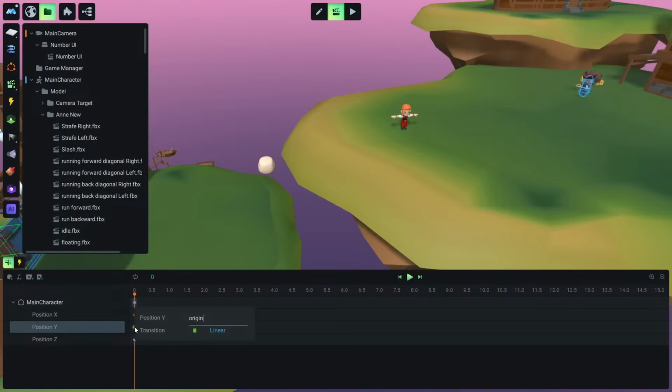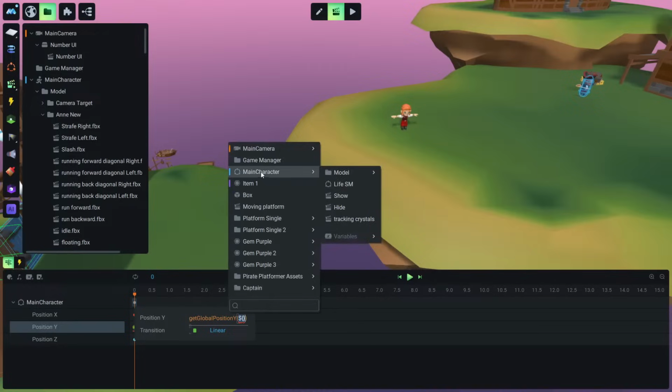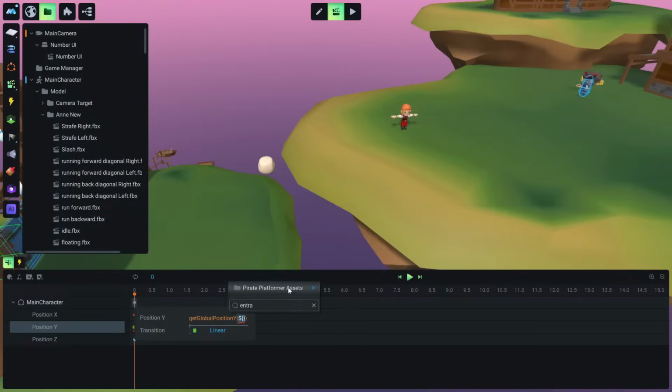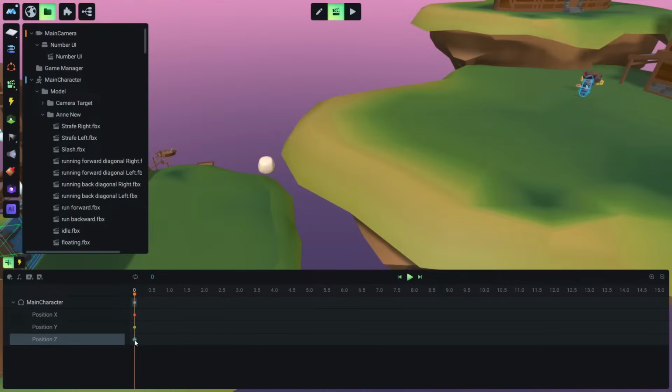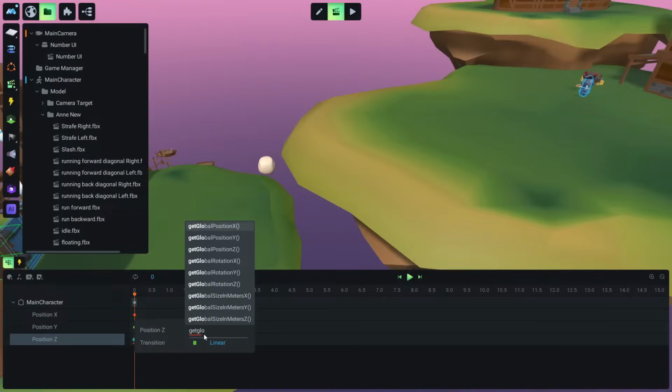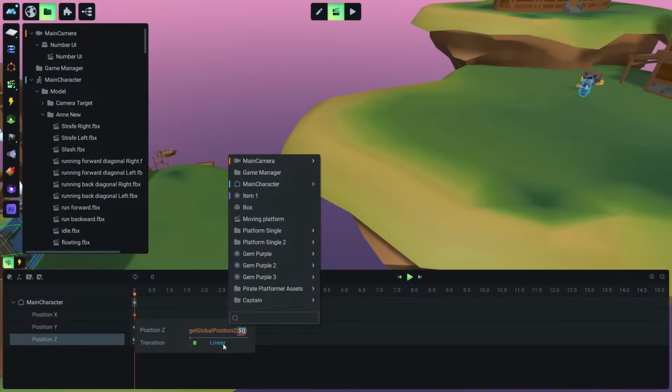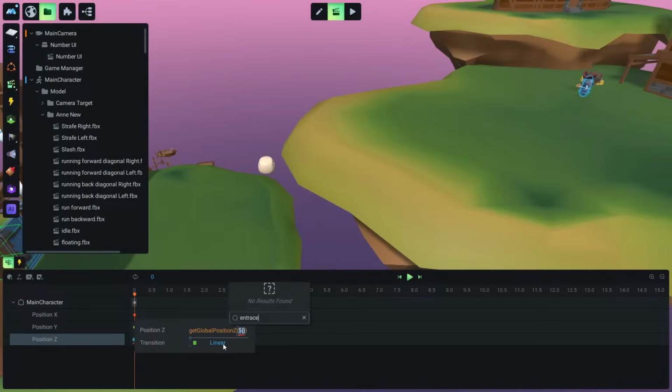And let's do the same here. Get global position Y, and let's hit this, and let's find the entrance. And like before, let's go here, let's get global position Z, and let's find the entrance. You see why naming is important?